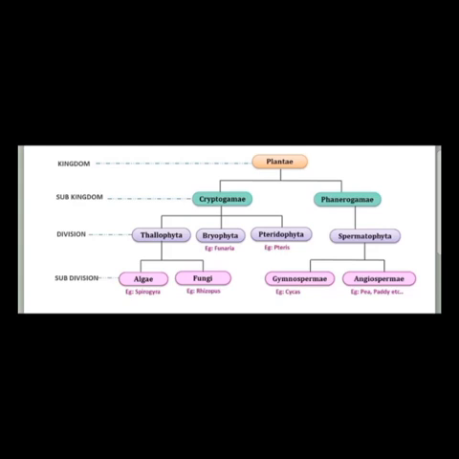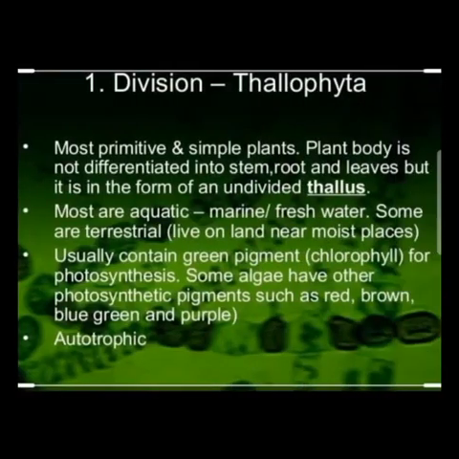Now we will study it in depth. First is Thallophyta. Thallophyta are plants that grow mainly in water. This group of plants does not have specific parts like roots, stems, leaves, flowers, but they are autotrophic due to the presence of chlorophyll. For example, algae.